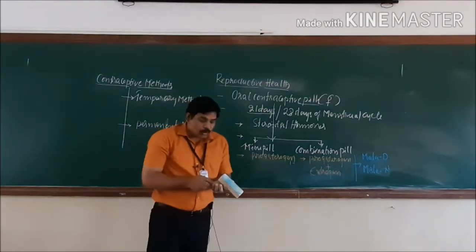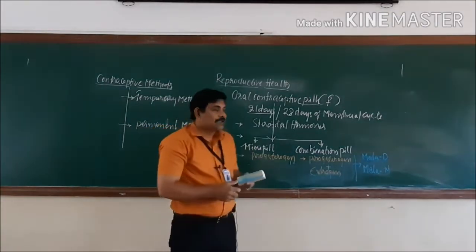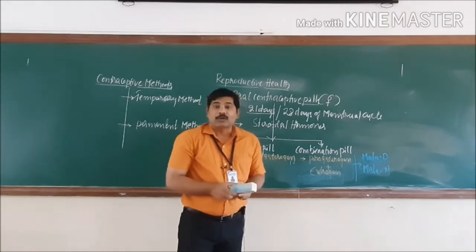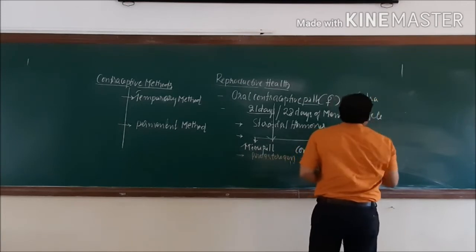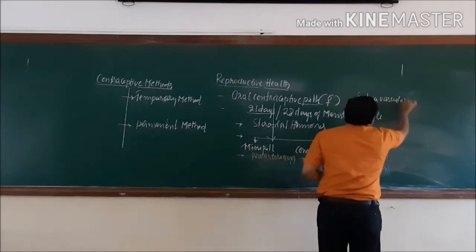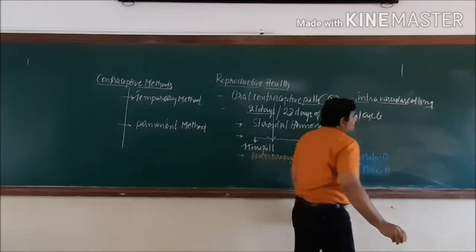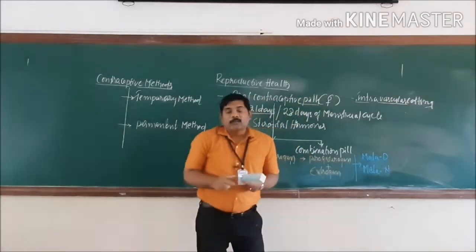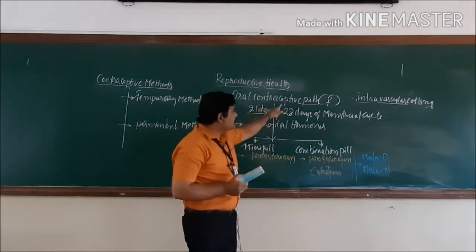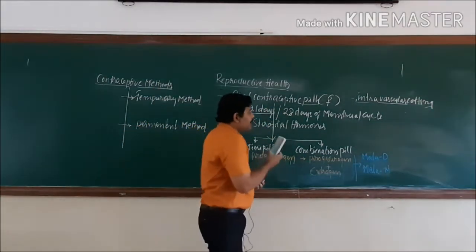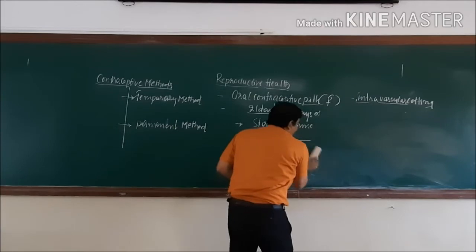Whereas it has got its own limitations. What are the limitations of these contraceptive pills? The contraceptive pills have a side effect of intravascular clotting. This is one important point. Intra means inside, vascular means blood vessels. Within the blood vessel, there is a possibility of the blood clotting whenever the user consumes these contraceptive pills. This type of pill is not suggested to certain women who have certain